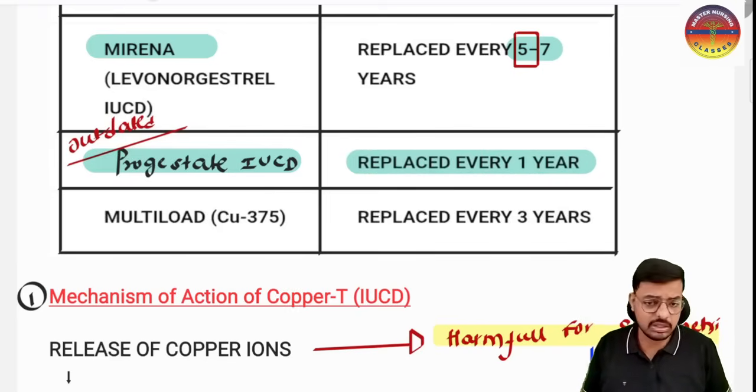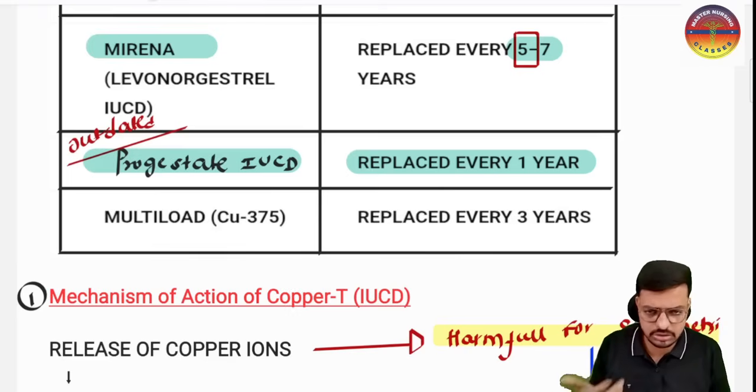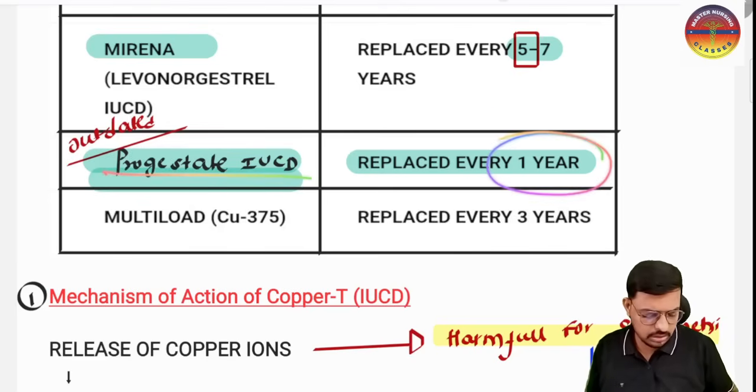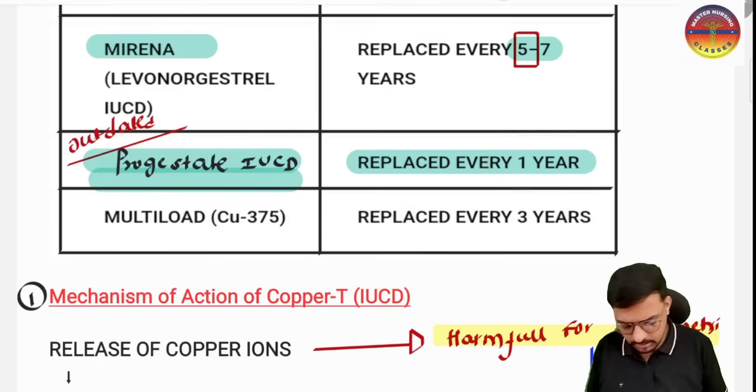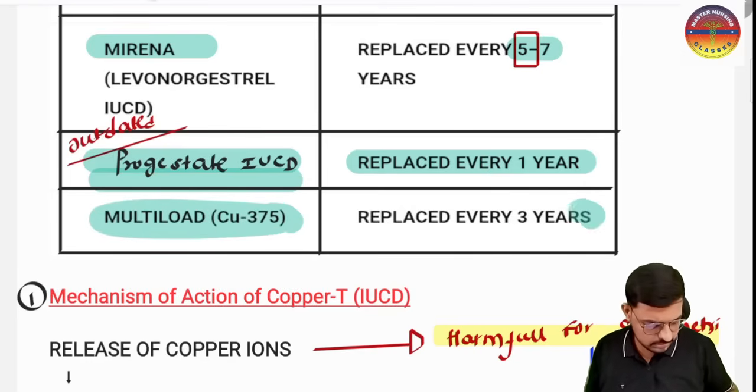This is practically challenging, and practically impossible for the long term, for those who require long-term contraceptives. Every year we have to take the patient, do the sterile procedure and insert it, so that is practically challenging. Progestasert is now outdated and no longer used, and it should be replaced every 1 year. And we have the Multiload, that is the Copper 375. This one should be replaced every 3 years.